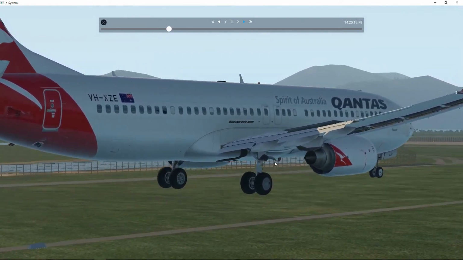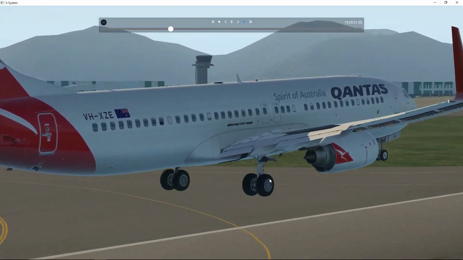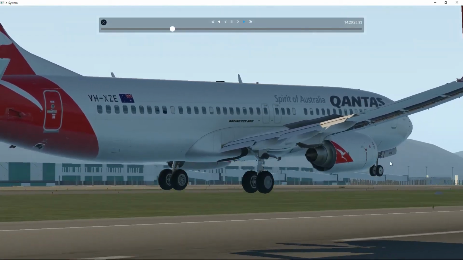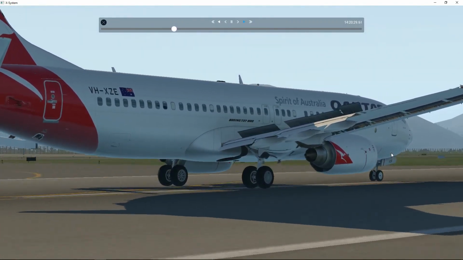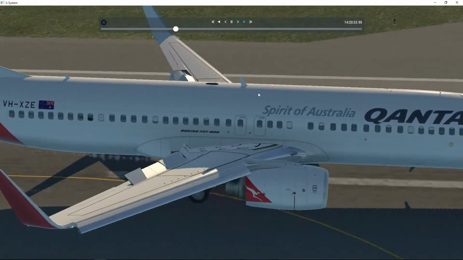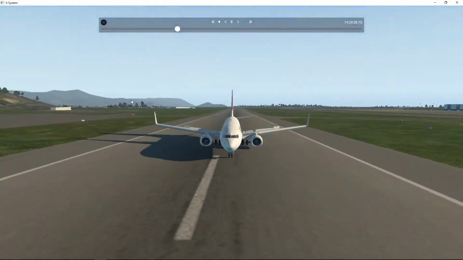We'll see how these wheels go. So we've got the two back wheels. It's now on manual control. We can see those wheels. And then the front wheel down. Excellent. And the plane is pretty center on the runway.